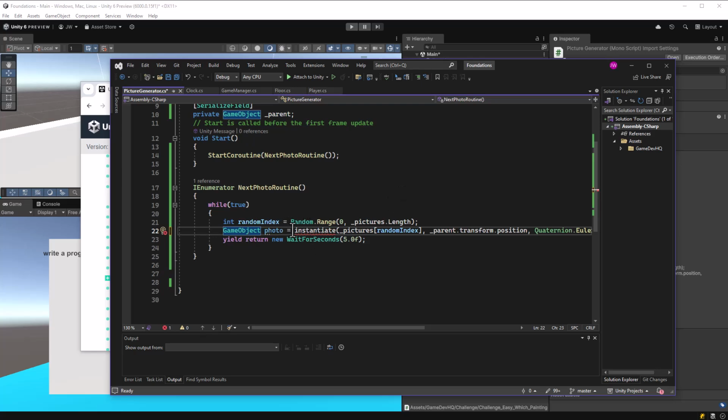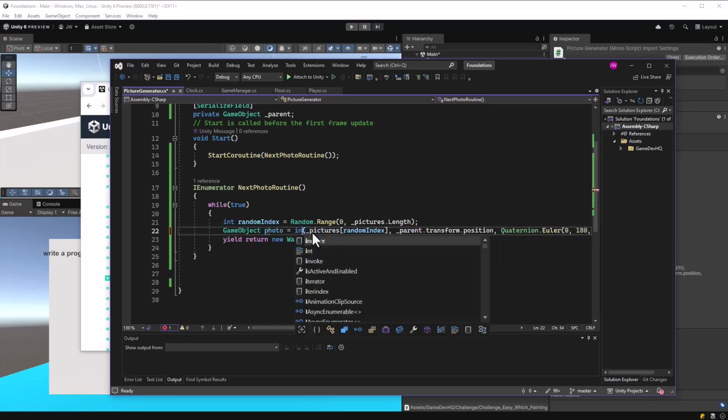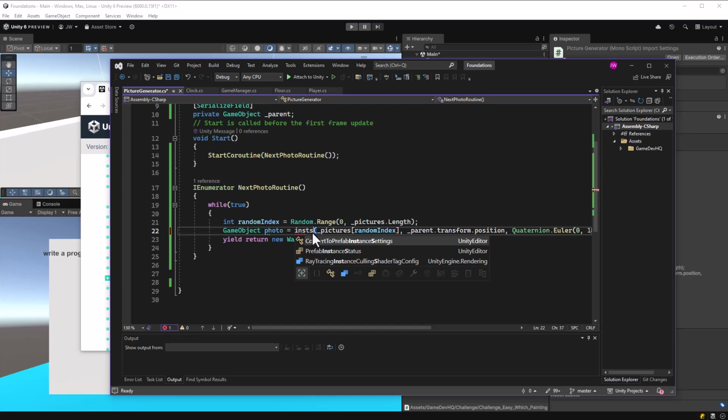But in this case here, GameObject photo equals instantiate. And we're going to retype instantiate. And sometimes you'll also see, hey, we want to make sure this is casted to a GameObject. And that's what it looks like when it's casted to a GameObject, like this. So same thing, but it might not be. It might be Unity has underneath the hood, it's doing that.